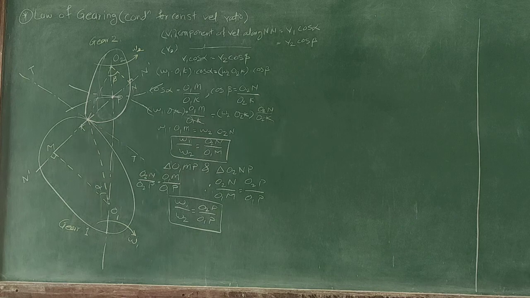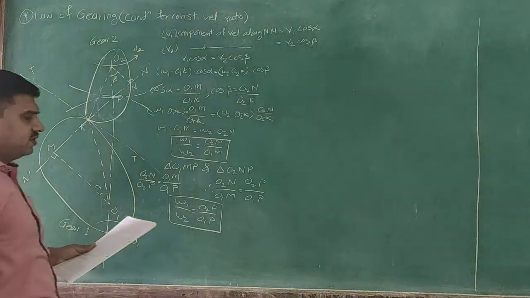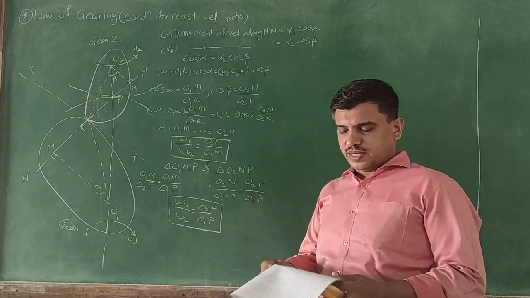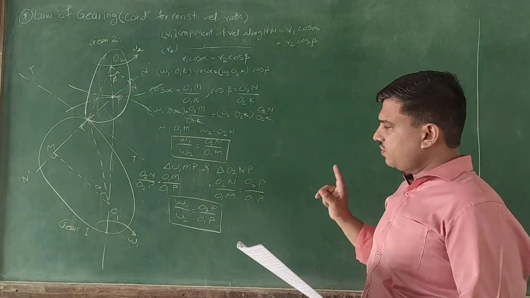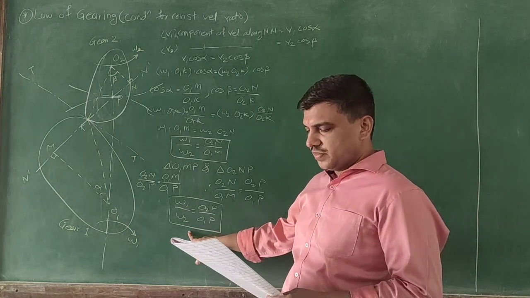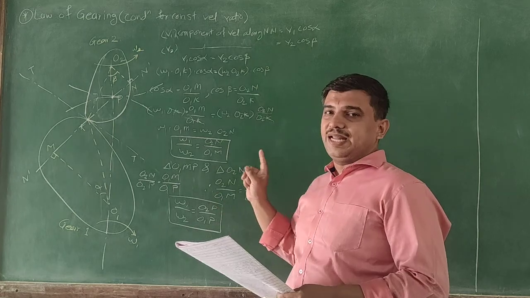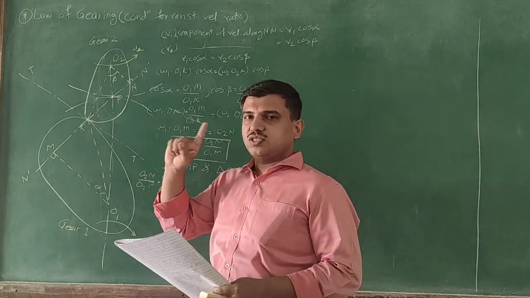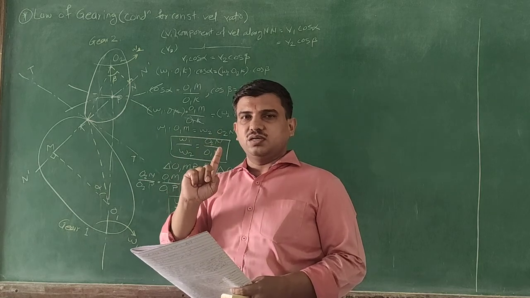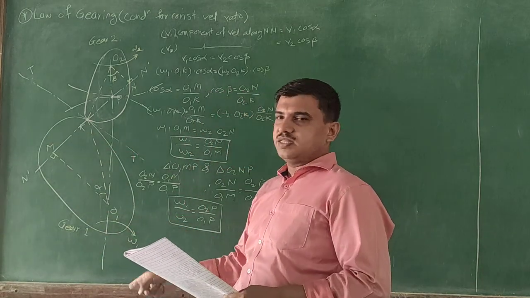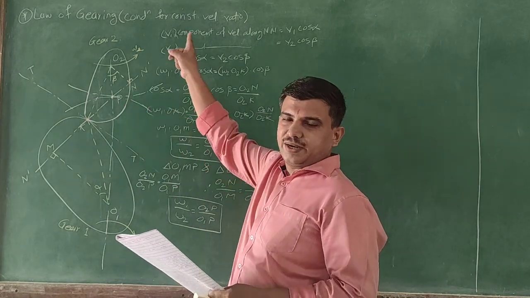Therefore, there are different things we can comment from this particular equation. Firstly, if you want to have constant angular velocity for all the mating positions, now this particular mating position we have drawn for a single mating position, but as this gear is going to be rotated in clockwise sense, this is going to be rotated in anti-clockwise sense.